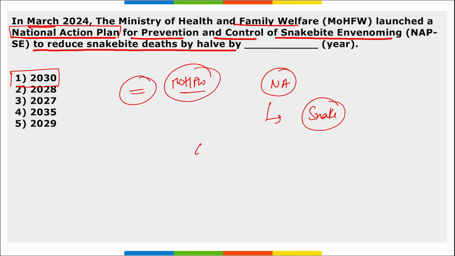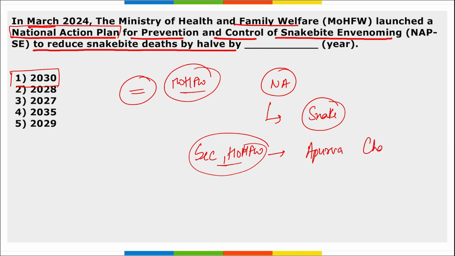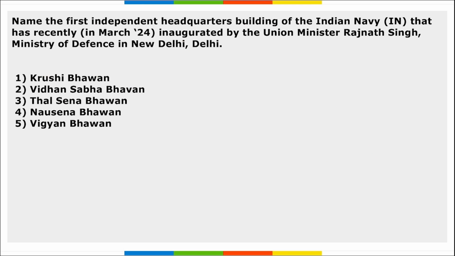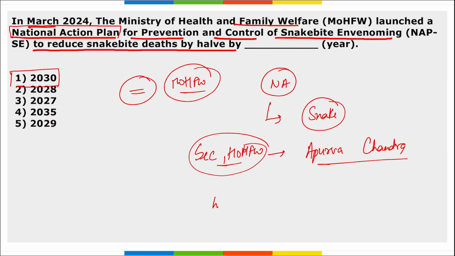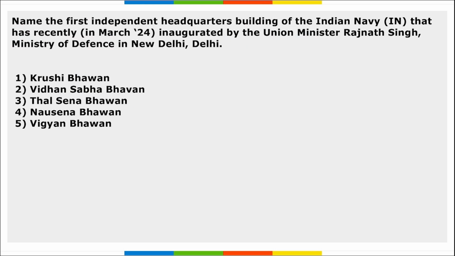And this was launched by whom? It was launched by the Secretary of the Ministry of Health and Family Welfare. And who is the secretary here? Apurva Chandra. Next, one more thing. There is a helpline number that you can remember here. What is the helpline number? 15400.